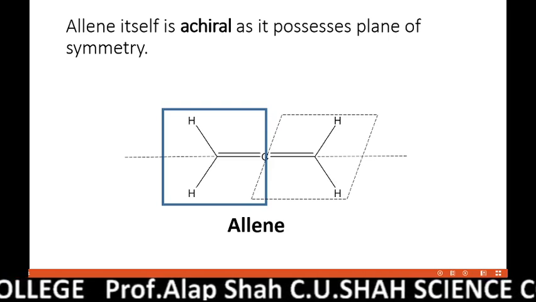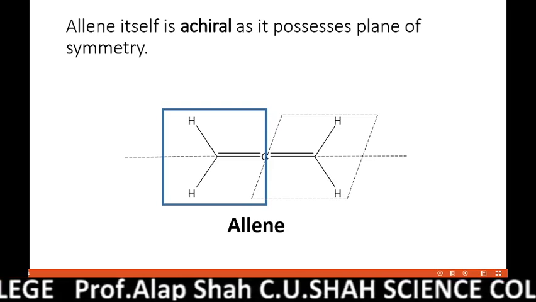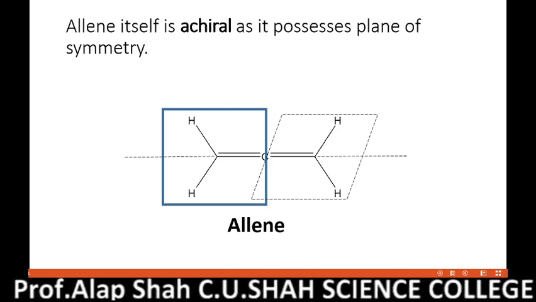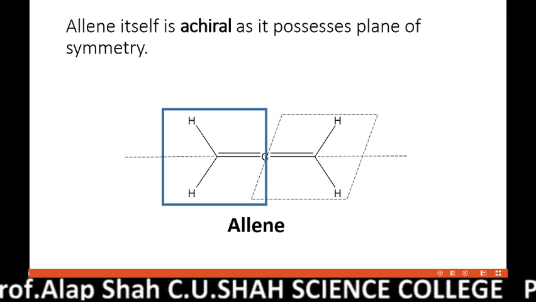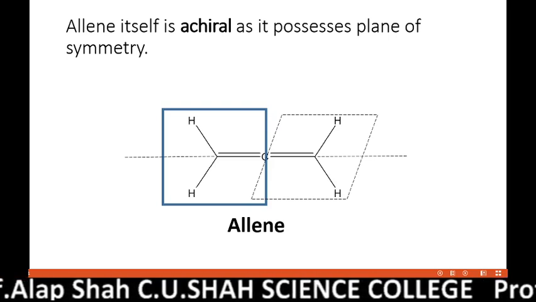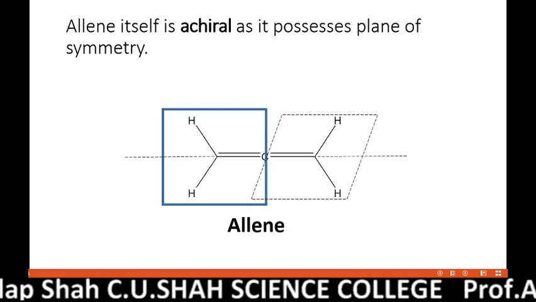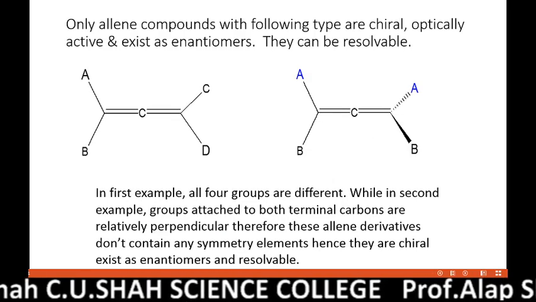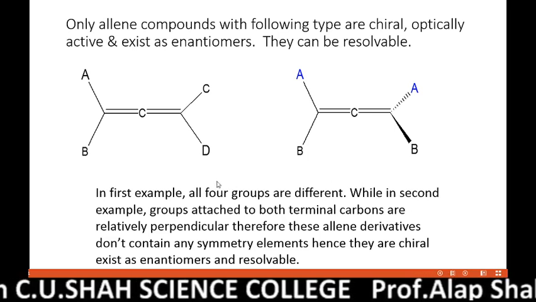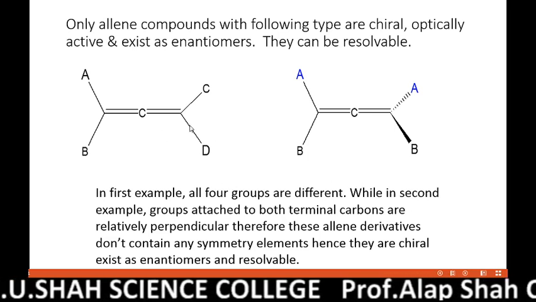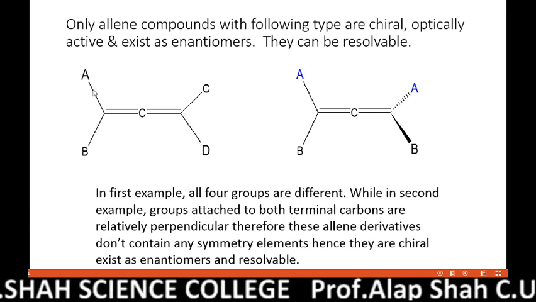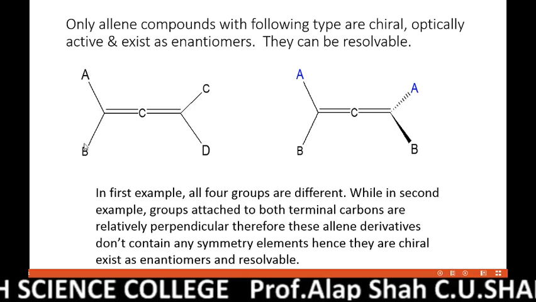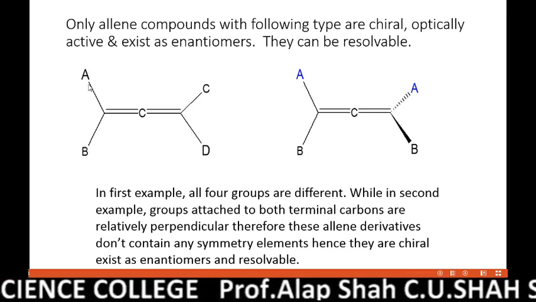So allene itself is optically inactive, but we can prepare derivatives of allene which can be optically active. So what are the conditions for the derivatives so that they can be optically active? If you observe these first two examples, this is an allene compound in which four different groups are attached to the two terminal carbons.